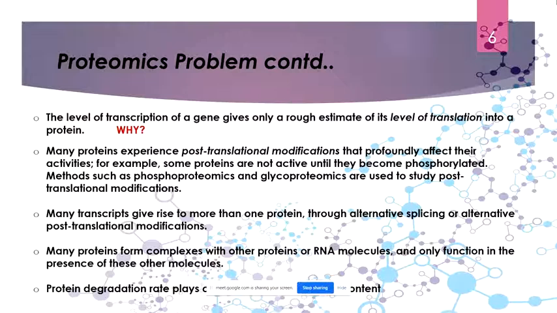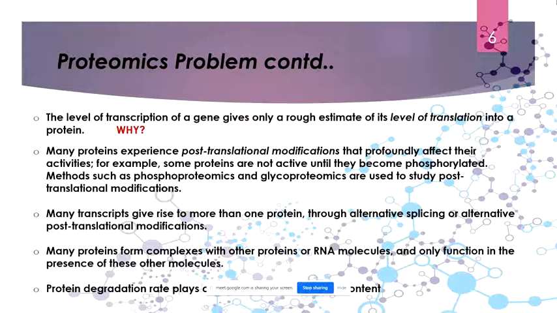And apart from it, protein degradation is also there. Some proteins have a very low half-life. And again, the mRNAs have a very low half-life. So even before you could identify and clear out all the mRNAs, you might find that some have been degraded. Why do mRNAs have a lower half-life? Because if the mRNA is present in your cell for a long time, it is going to get translated for a long time, and you are going to get multiple or overexpressed protein, even though you don't want it. That's why the mRNAs have a very little half-life.